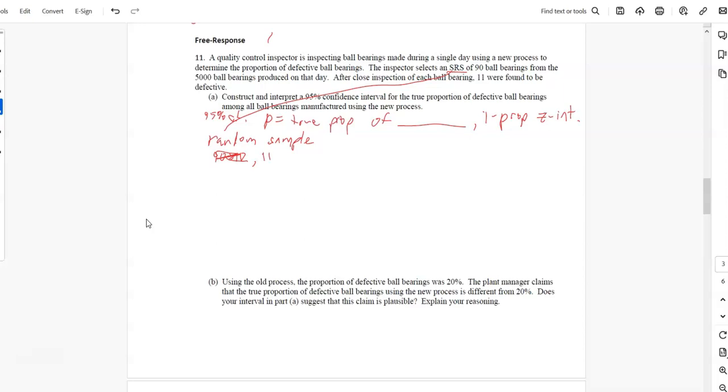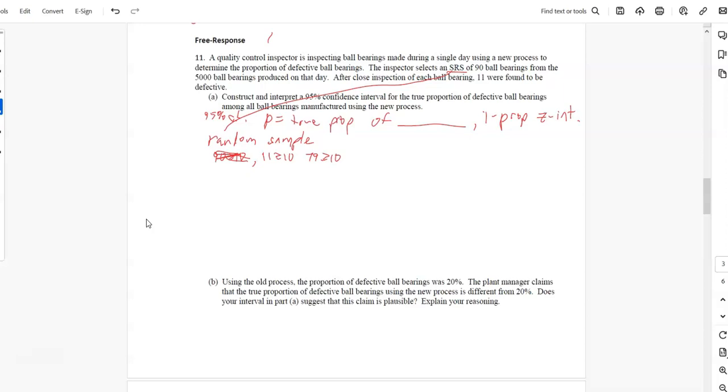So 11 is greater than or equal to 10, because 11 were defective successes, which means 90 minus 11 is 79 were good, also greater than or equal to 10. So we do have at least 10 successes and failures.